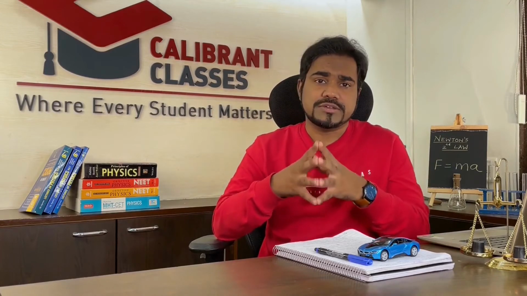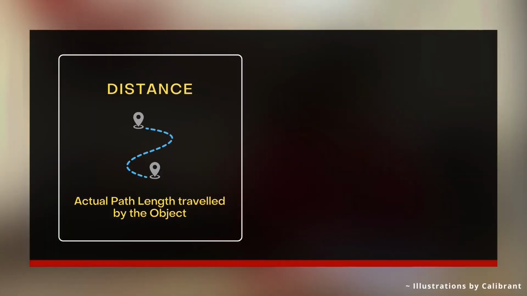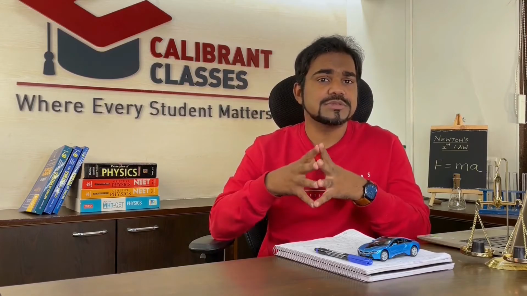Now, when an object travels from one point to another, distance is defined as the actual path length traveled by the object, whereas displacement is defined as the shortest path length between the initial and the final position of that object. Let's understand this with an example.